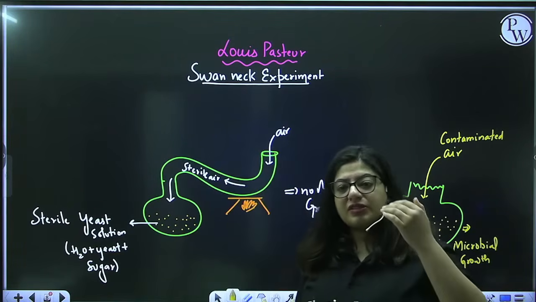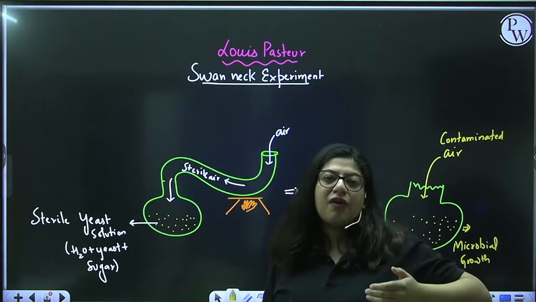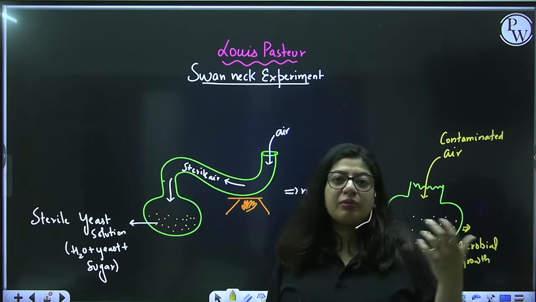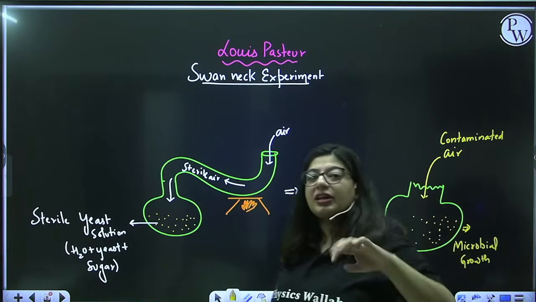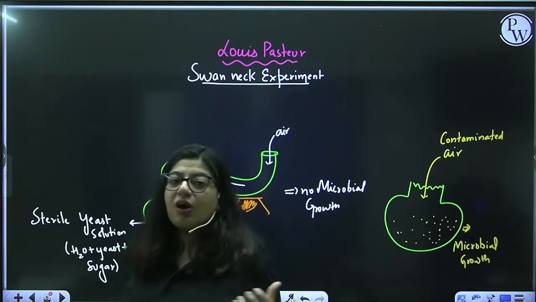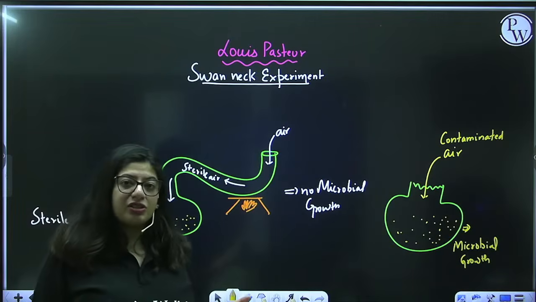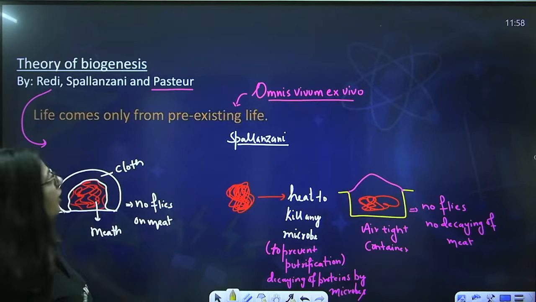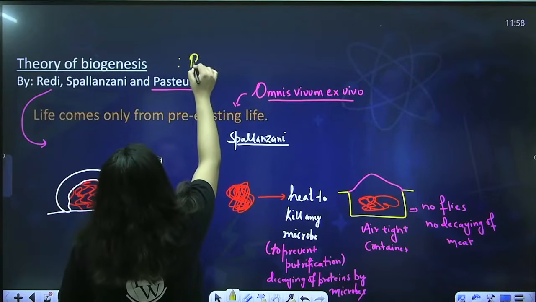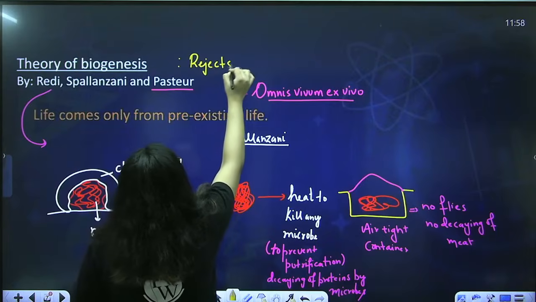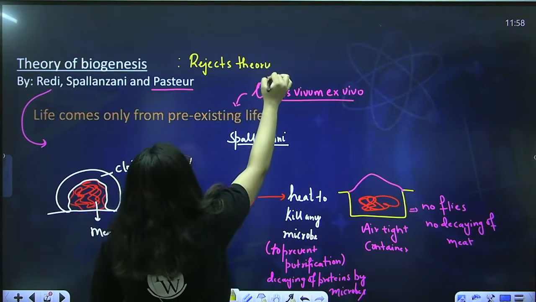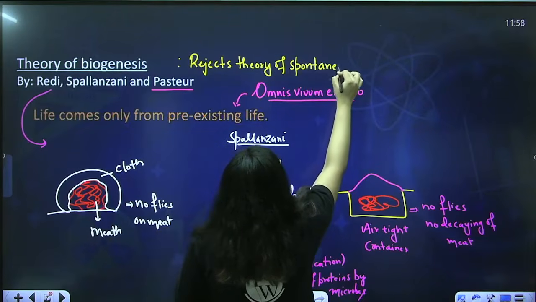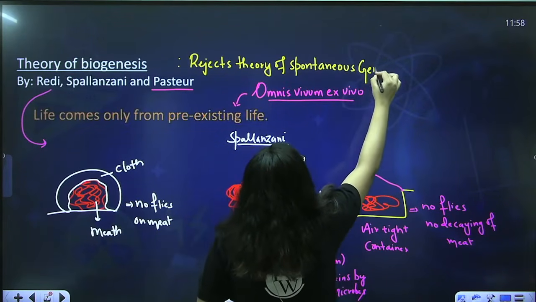Okay, so that means the bacteria were in the air, and they found the yeast solution, which was the best food for them. They ate it, grew and made colonies. So the bacteria gave rise to new bacteria. This is how he disproved the theory of spontaneous generation or abiogenesis and showed that life comes from pre-existing life. So this experiment rejects the theory of spontaneous generation.